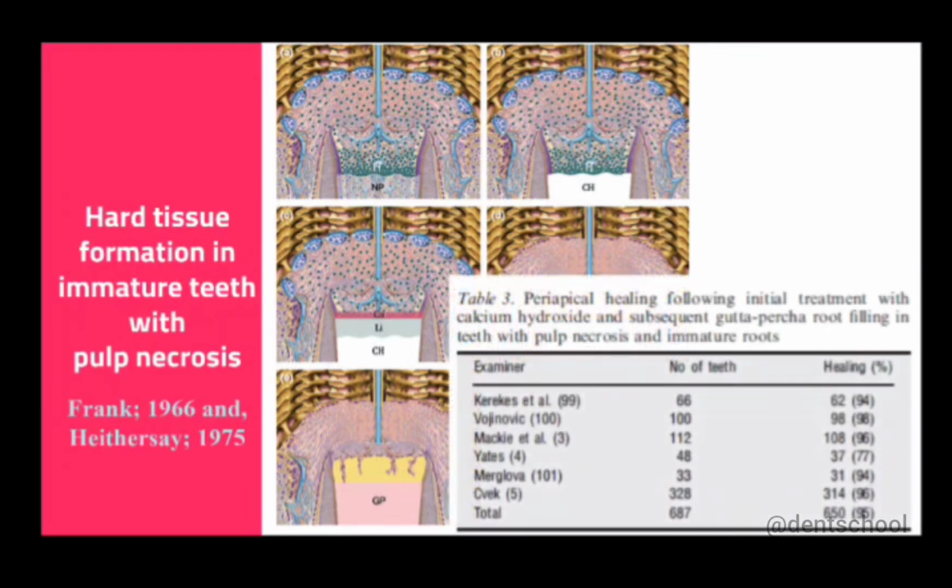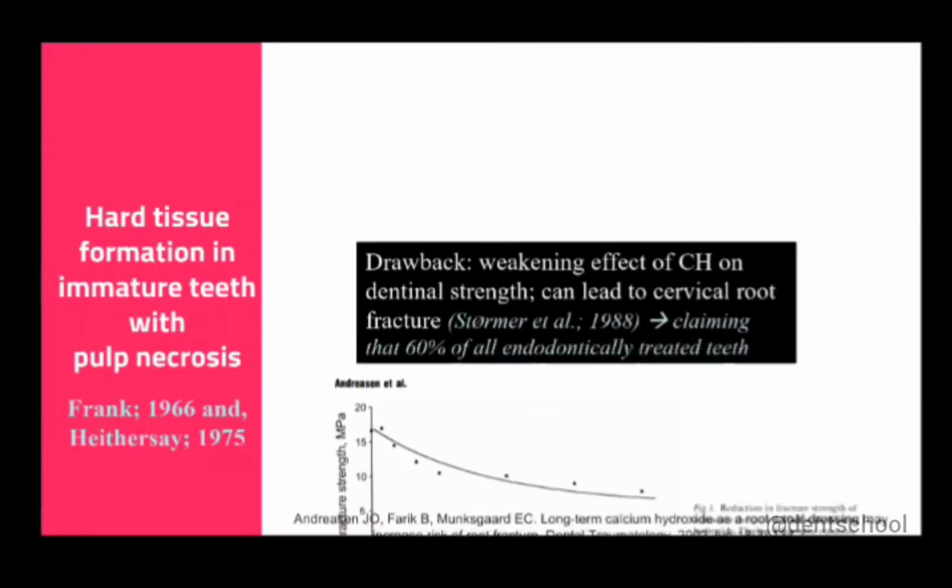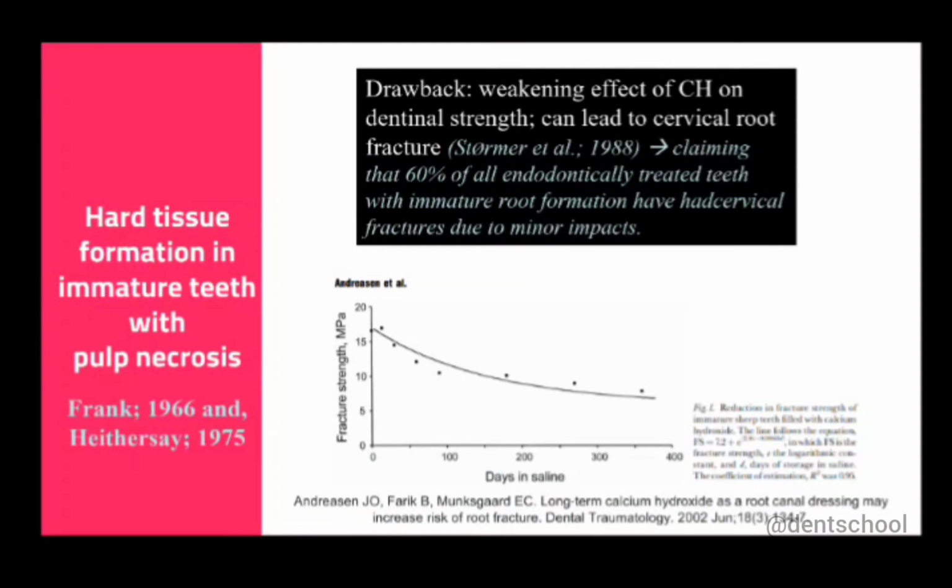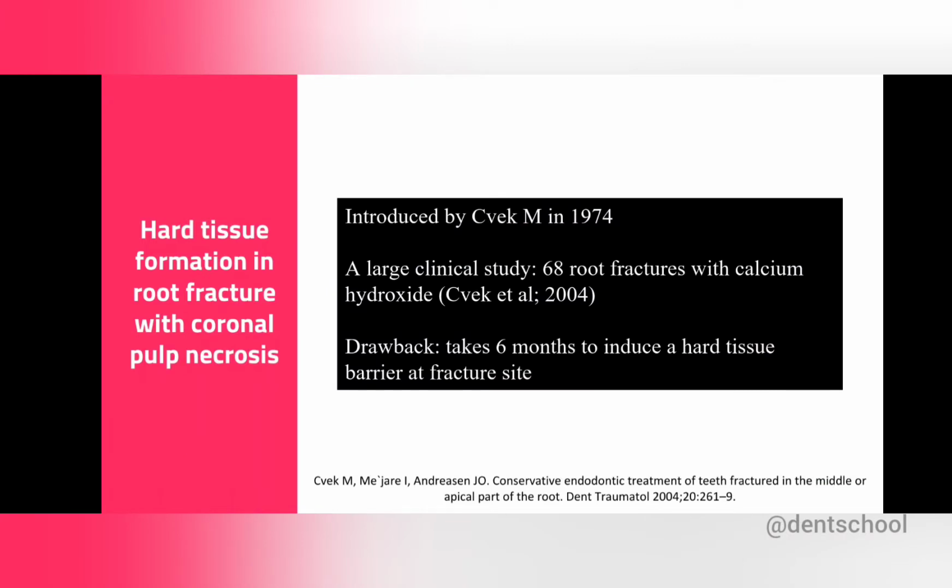So the main drawback is, when we use calcium hydroxide to induce hard tissue formation, we have to use it for about 60 to 90 days. When we use calcium hydroxide for such a long period of time, it can cause a weakening effect on the dentinal strength and it can lead to cervical root fracture. According to Andreasen et al., about 60% of endodontically treated teeth with immature root formation have had cervical fracture due to minor impact.